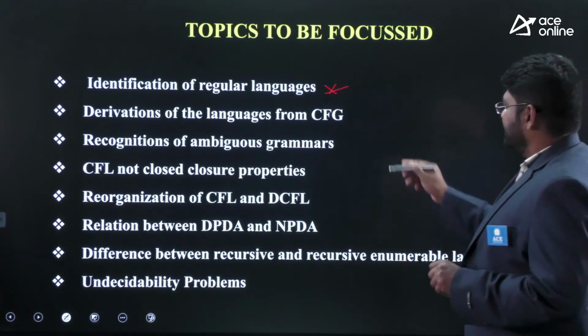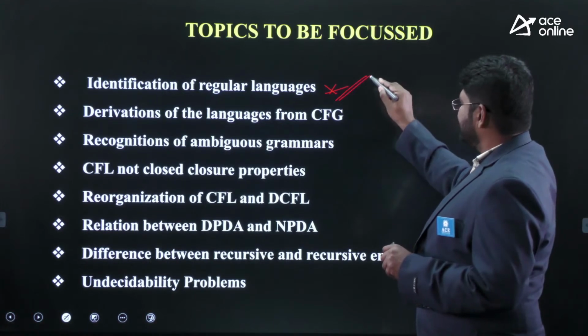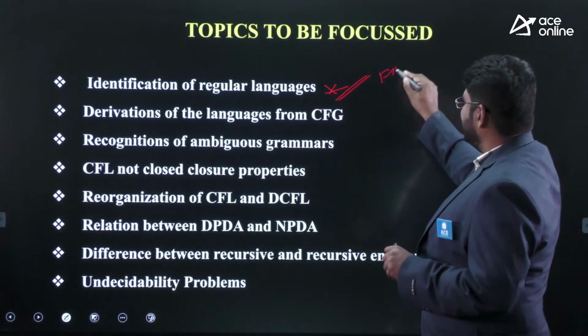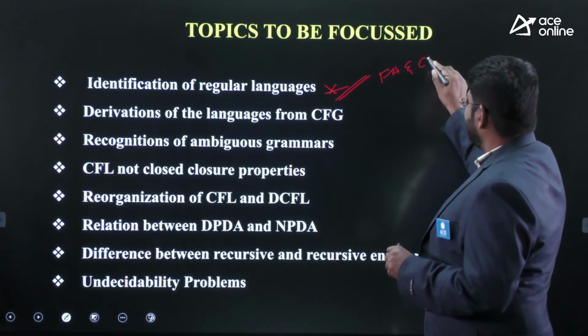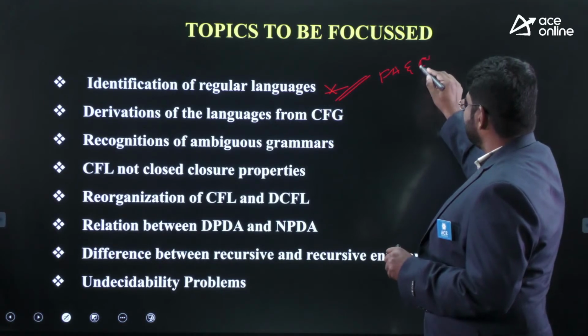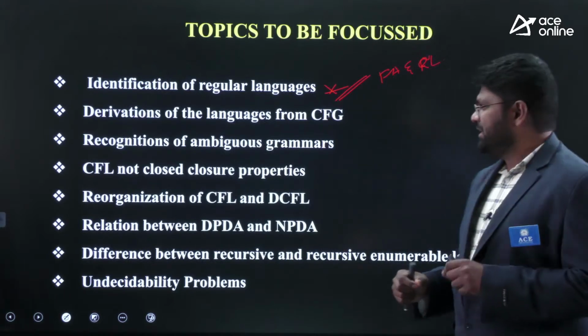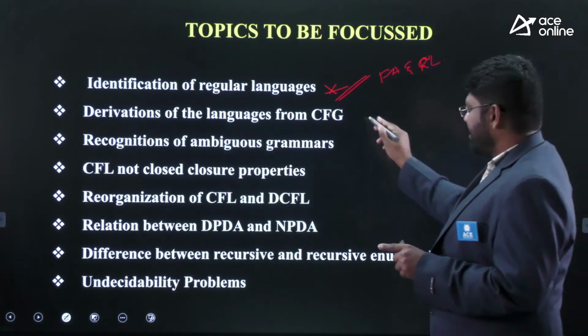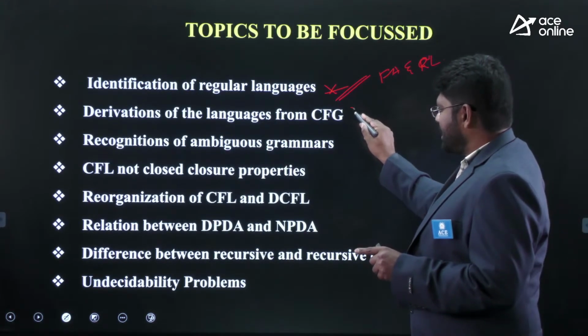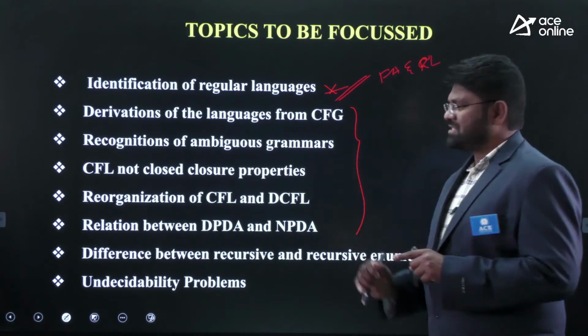Once this part is covered completely, finite automata and regular languages, you can do this. Later, come back to context free grammars and then pushdown automata, whatever you have taken up to this point.